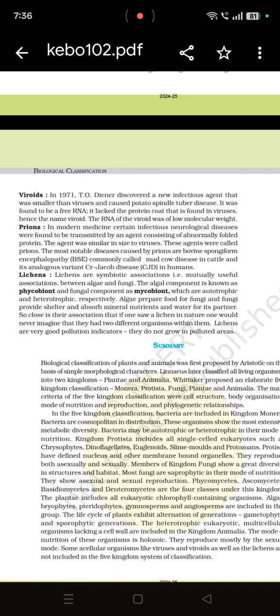Symbiotic association, when algae and fungi both help each other. Algae makes food for the fungi, so it is called phycobiont, and the fungal component is called mycobiont. You have to always remember, phycology means study of algae, mycology means study of fungi. Phyco is autotrophic, myco is heterotrophic. So that's all with the chapter.